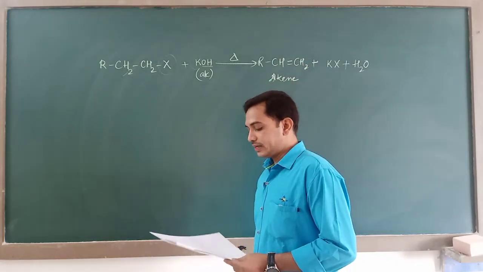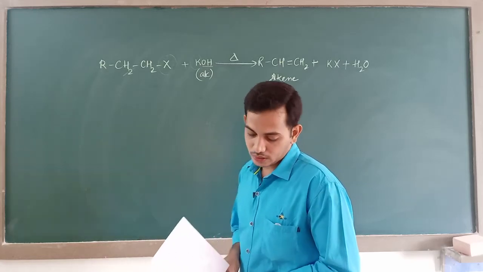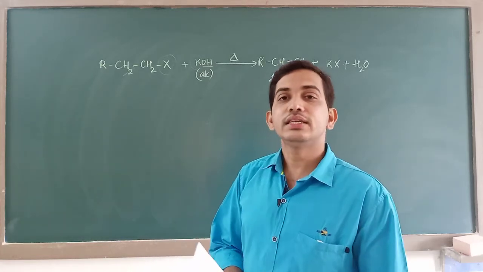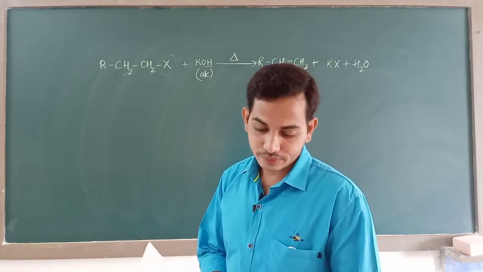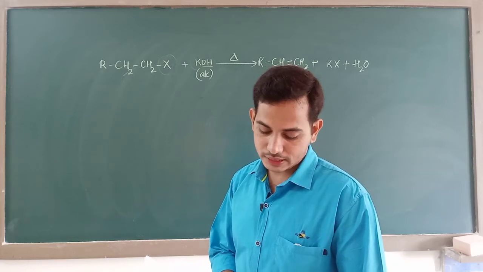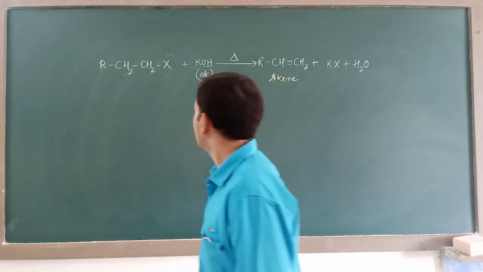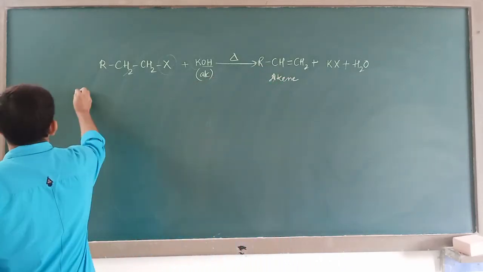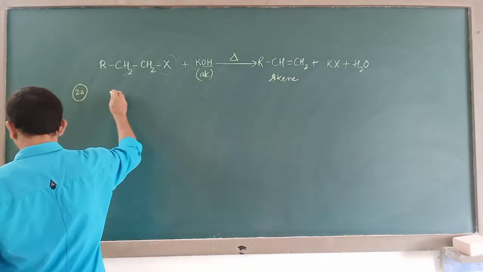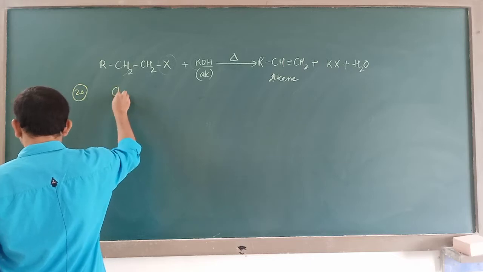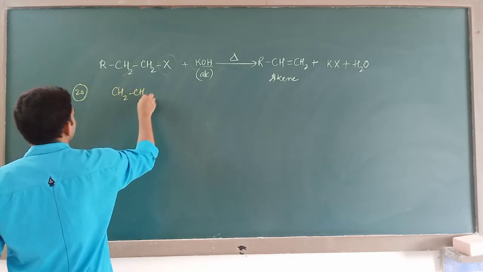Then the 20th question. In the following sequence of reactions, a set of reactions is given and you are supposed to find out the last product. Let us first write out the reaction for the 20th. We have got propyl bromide.